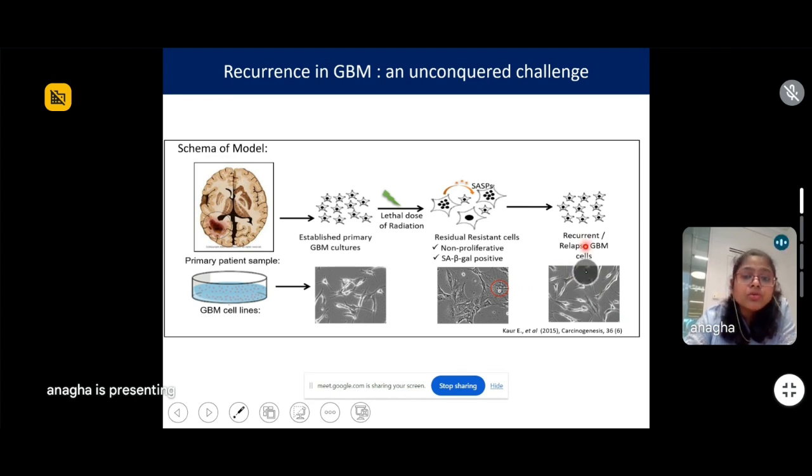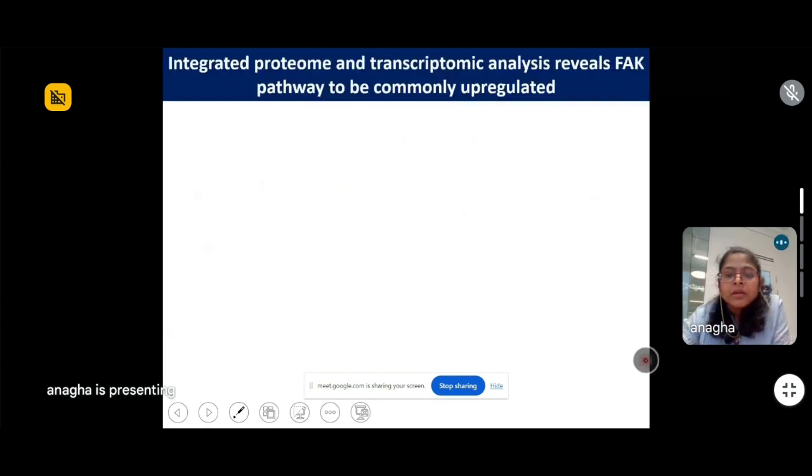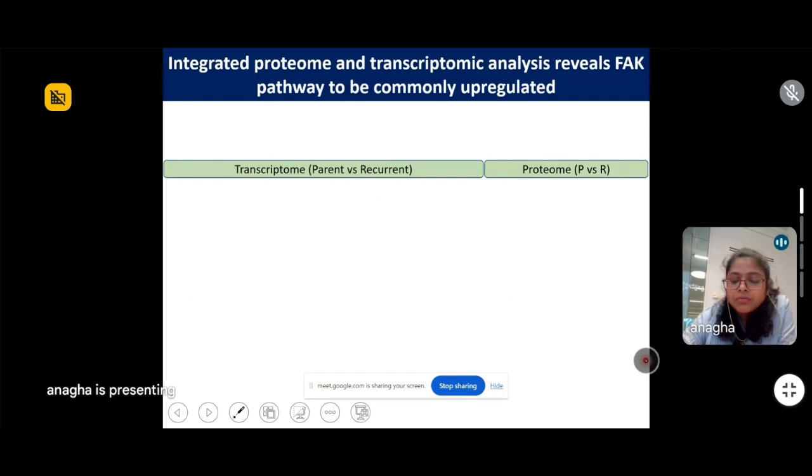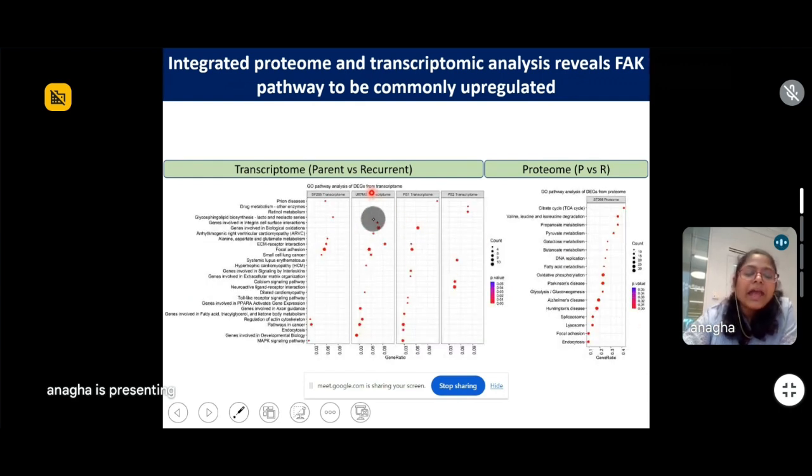Now, my aim was to understand the difference between the recurrent and the primary population. So what I did was we had a parent and the recurrent population in a cohort of 2 GBM cell lines and 2 patient samples.